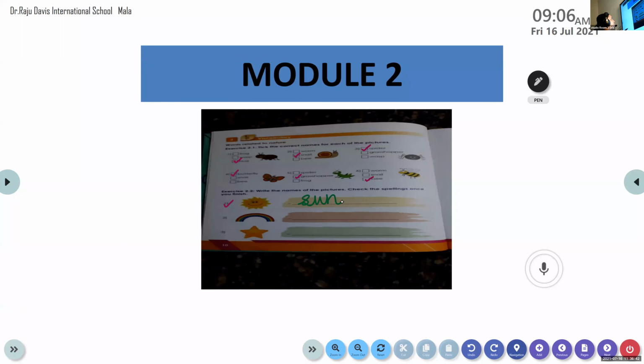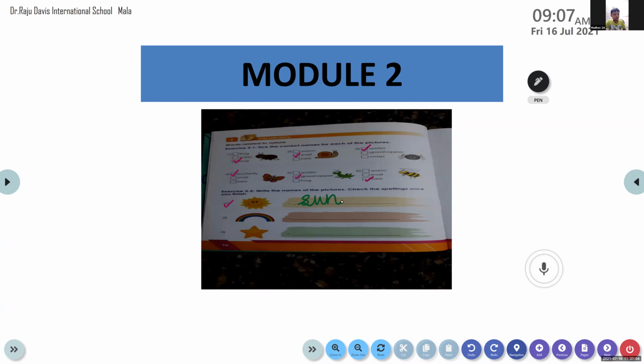Try the second one. Identify the picture and tell me its name. Madhav, identify the picture. Yes, ma'am.